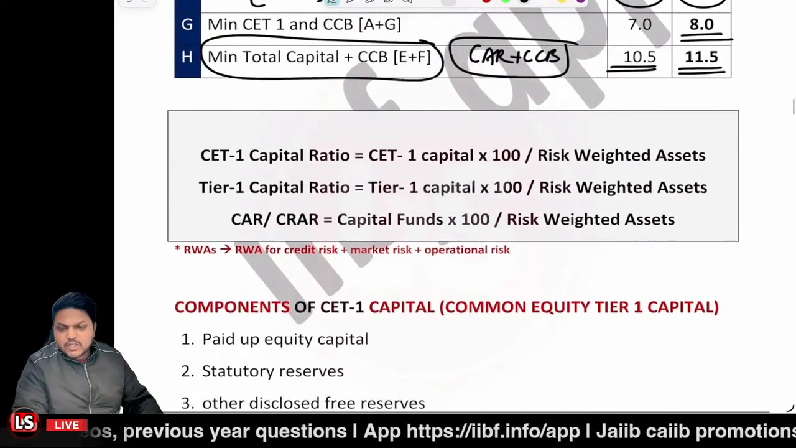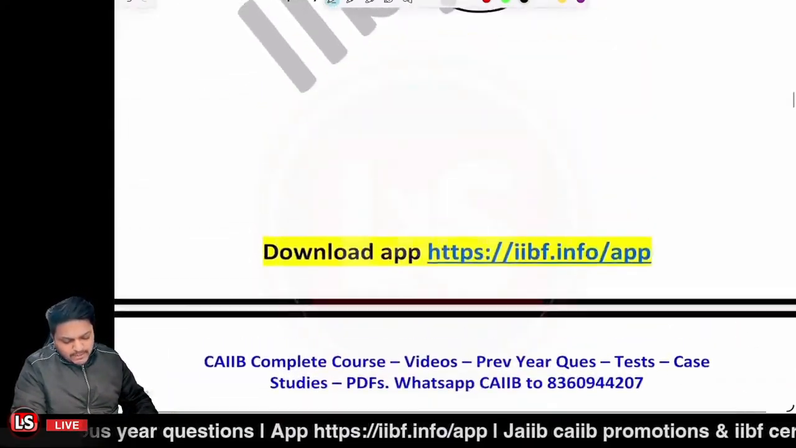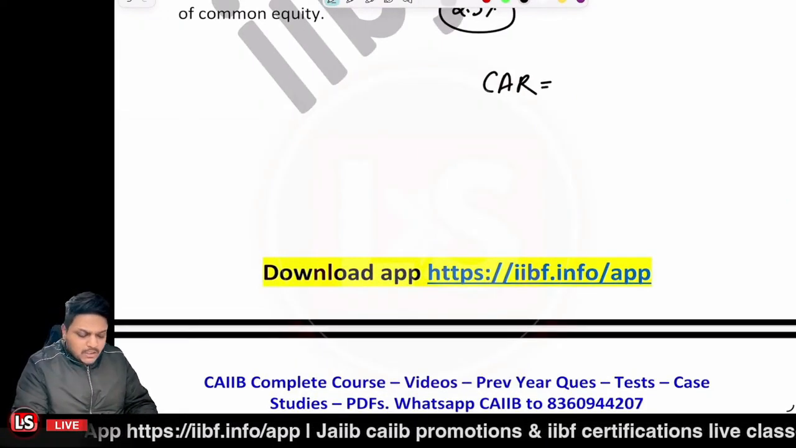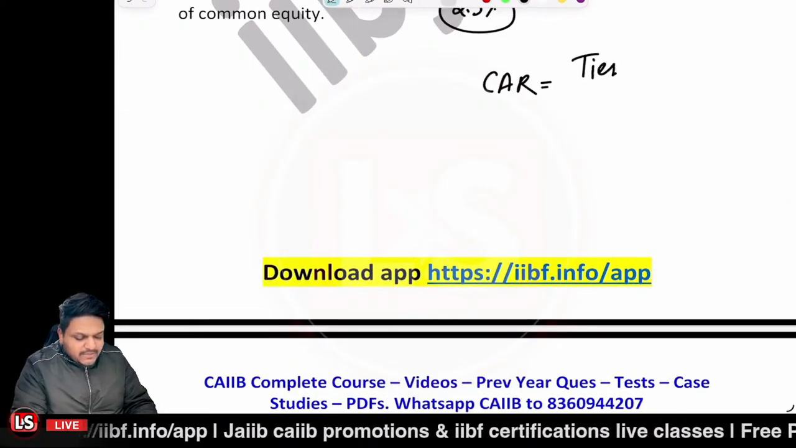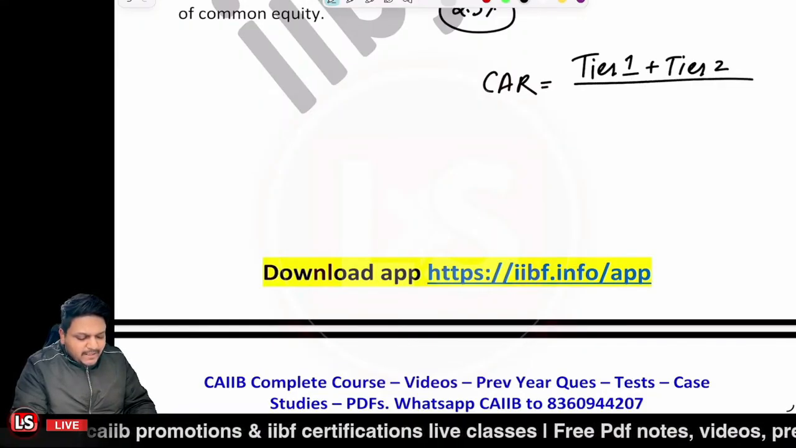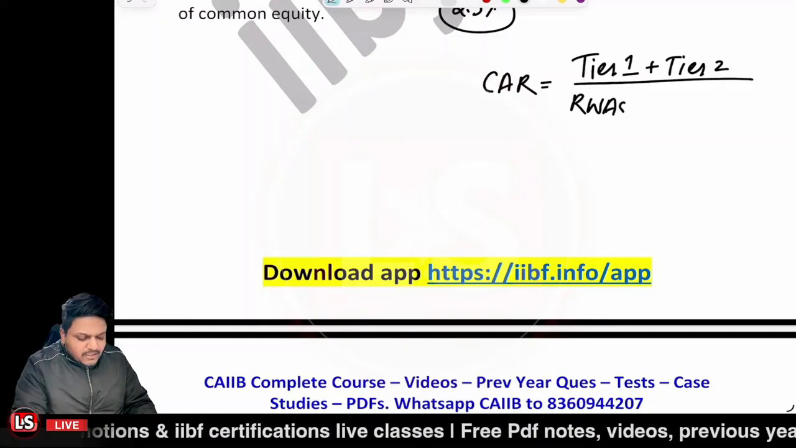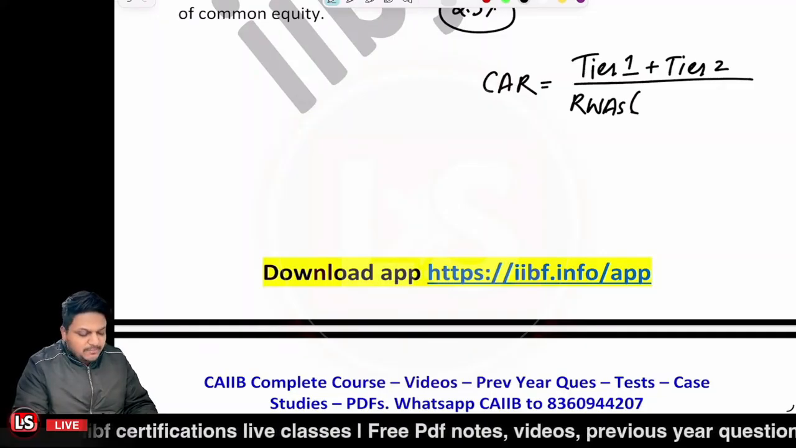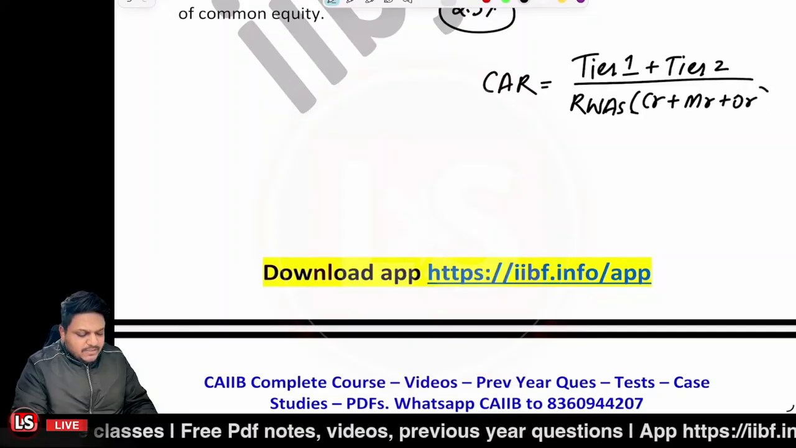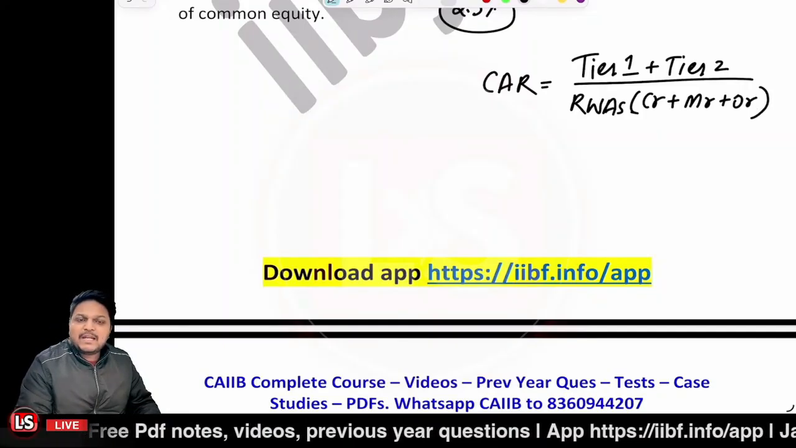So the CET1 ratio would be equal to what? Like I told you simply, the capital adequacy ratio, CAR, would be equal to what? Total capital, that is tier 1 capital plus tier 2 capital, divided by risk weight assets for different categories of the assets, like for the credit risk plus market risk plus operational risk. This is the capital adequacy ratio.